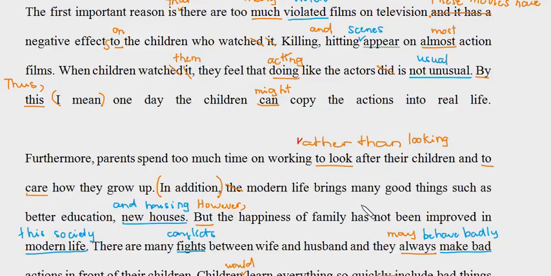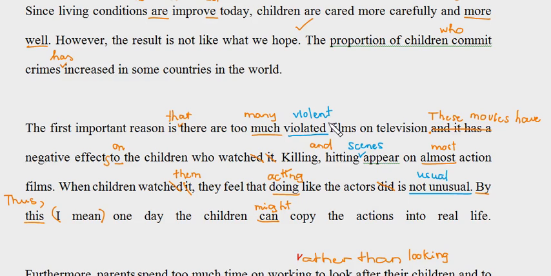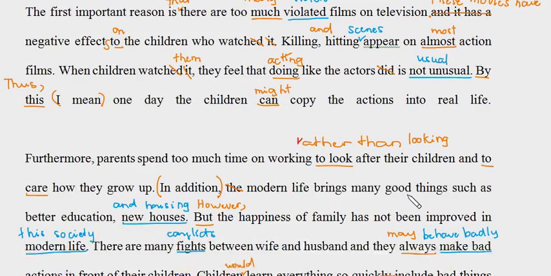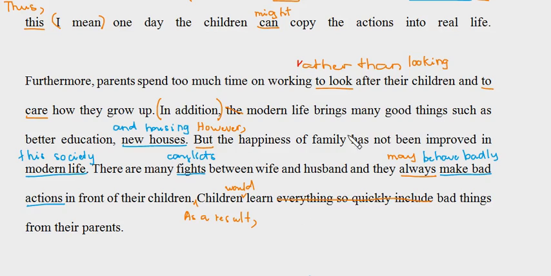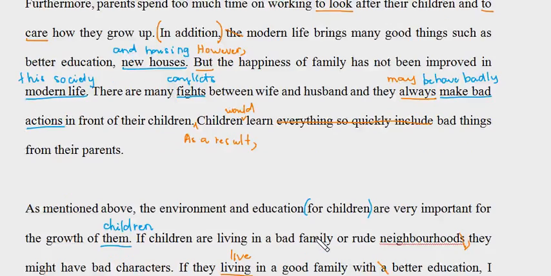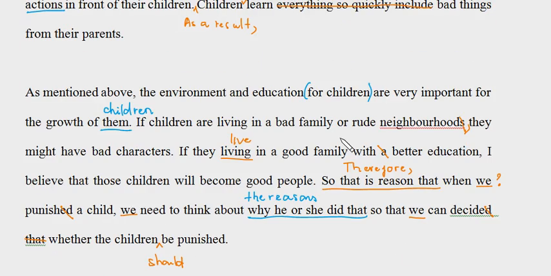You have some good words here, like proportion, commit crime, and negative effects, right? You have some good vocabulary, however, it is still limited.